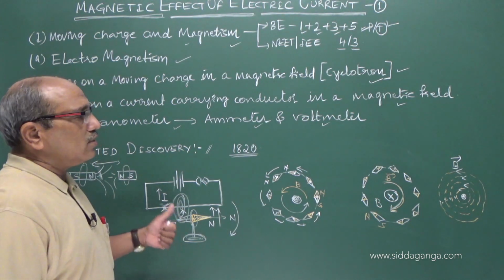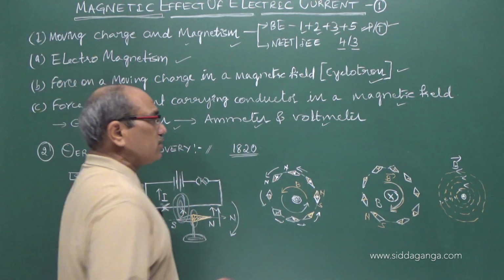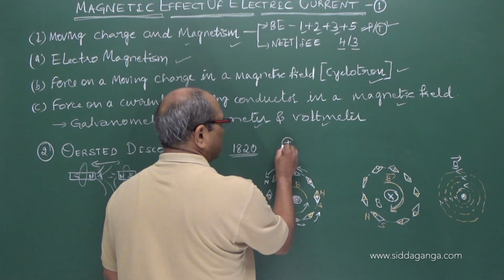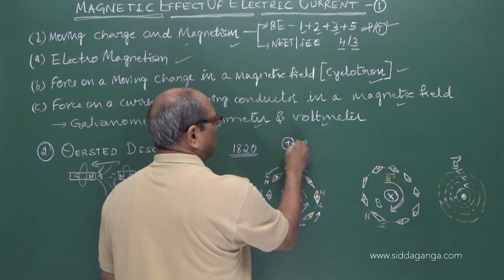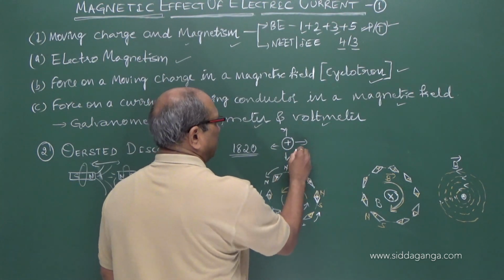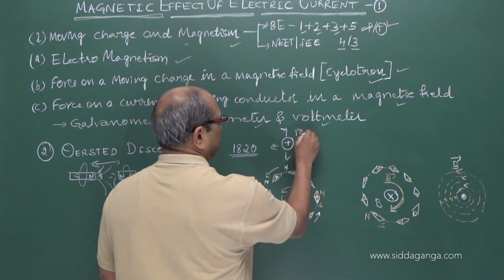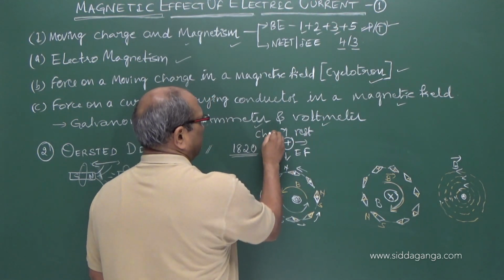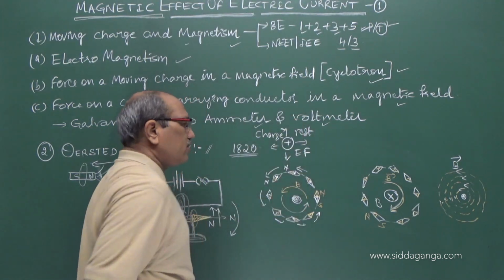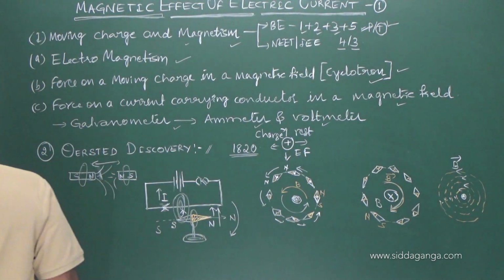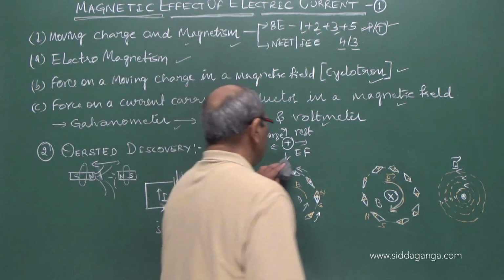We can also learn other related facts. As we already discussed, if we have a charge at rest, it produces an electric field surrounding it.